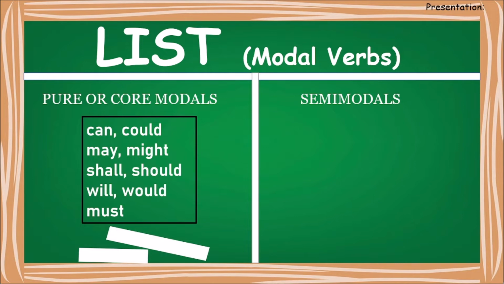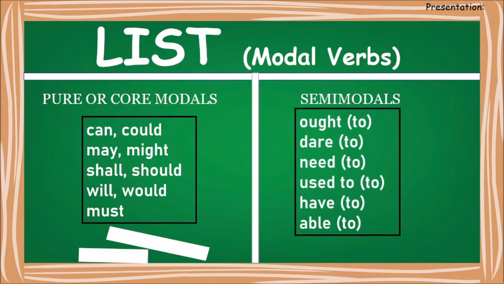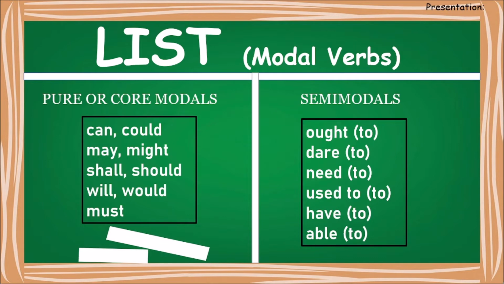And what about semi-modals? Don't worry, they are not so difficult. They are ought to, which means they come with the word to. So they are called semi-modals. They're not exactly pure and core modals. They come with a partner. Here you can see dare to, need to, used to, have to, able to. They'll be used only in particular situations whenever you really require them.